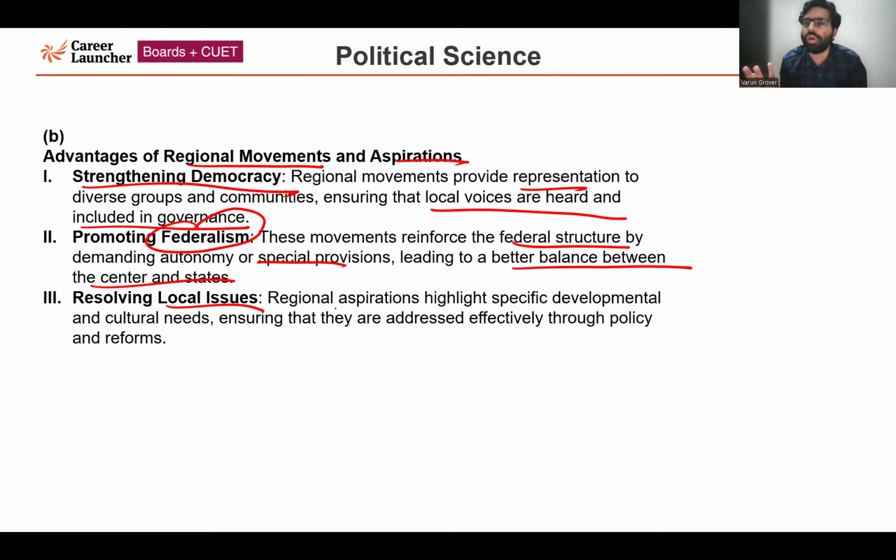The final point is the resolving of local issues. Regional aspiration is about what? It is about local issues only. So local representation goes to the central government in resolving the local issue. Regional aspiration highlights the specific developmental and cultural needs, region-wise. So regional movement and aspiration ensure that these local issues are addressed effectively through policy and reforms. So this is the answer to the final question.